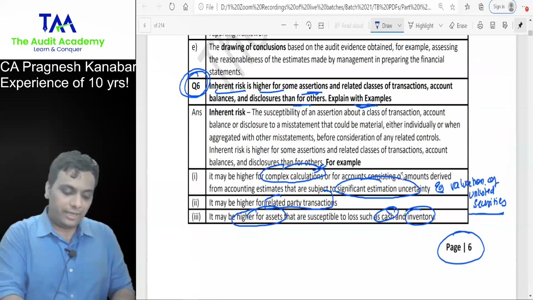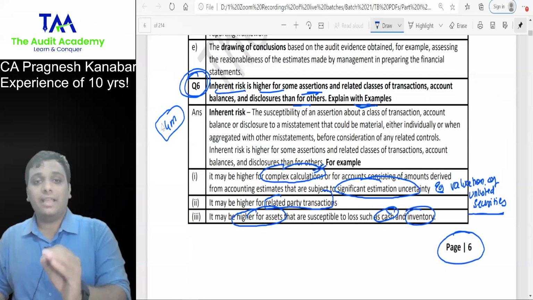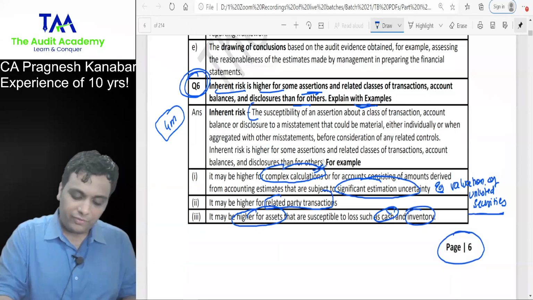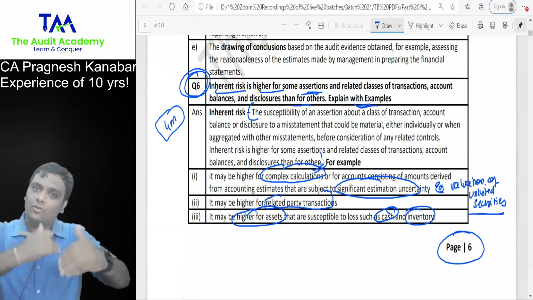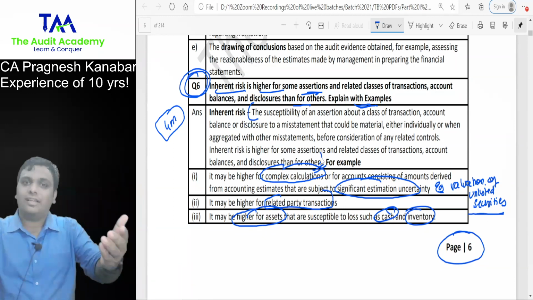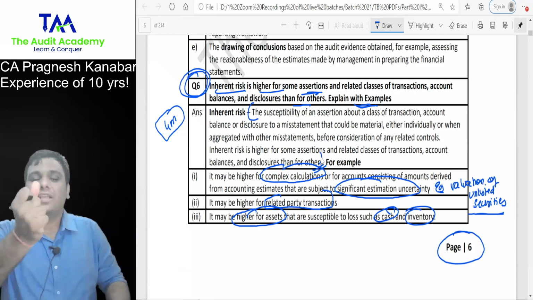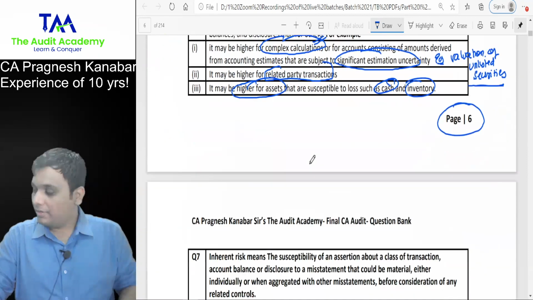So I can create a proper 4 marks question: that inherent risk is higher for some assertions than for others. Explain with examples. So you give me the definition of inherent risk. I want only those words in the definition: susceptibility of an assertion to a misstatement before consideration of related controls. All right. So what can go wrong? You give me the definition. You give me 3 examples. You get your 4 marks. You clear chartered accountancy. All right. Everyone over here.